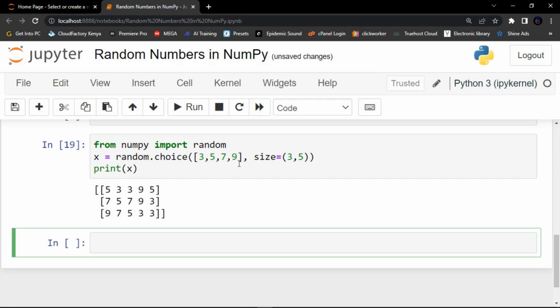And so guys, basically this is what I wanted to show you in this introduction part of random numbers.